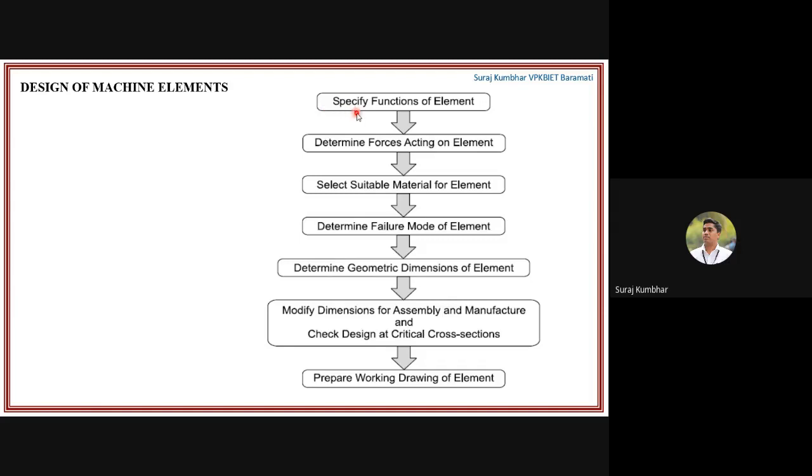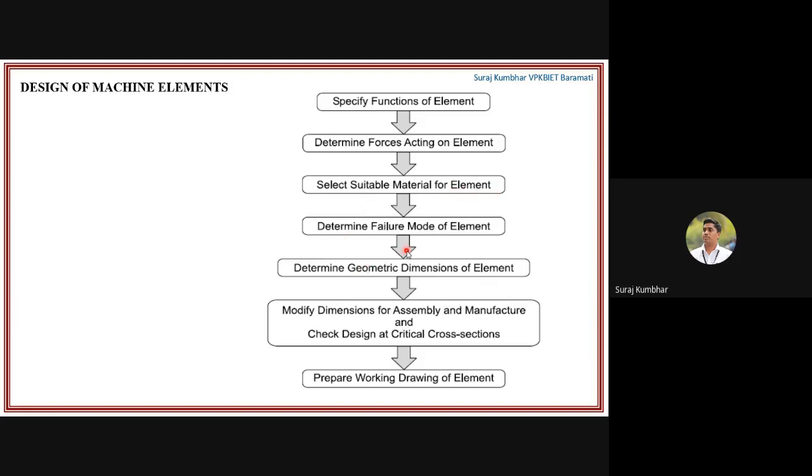So specify the function of the element first. Okay. So आता machine element चं design करताना कुठल्या गोष्टी consider केल्या पाहिजे. So first you need to specify the function of the element. Then you need to determine the forces which are acting on the element. Then select the suitable material for the element.